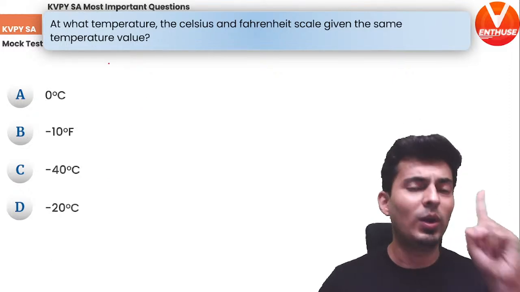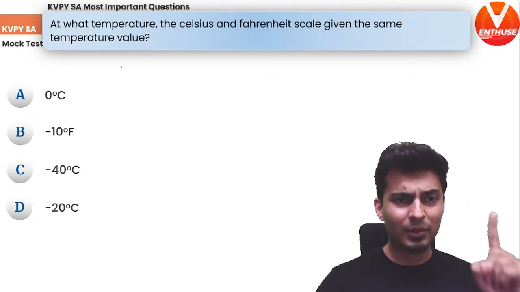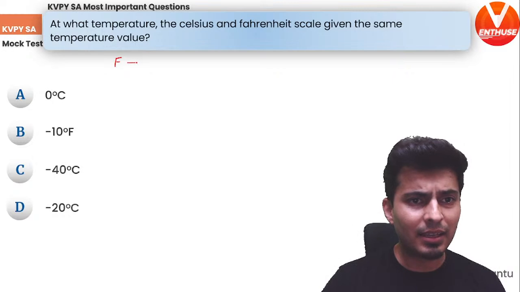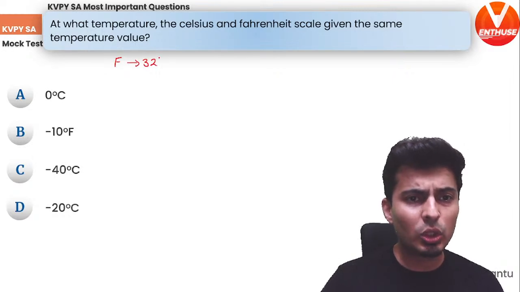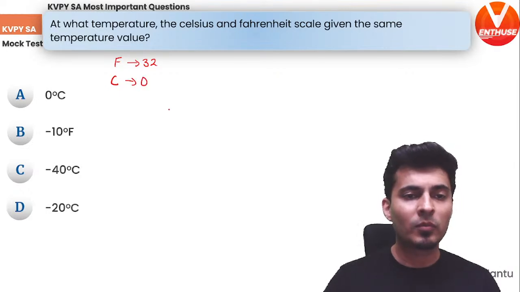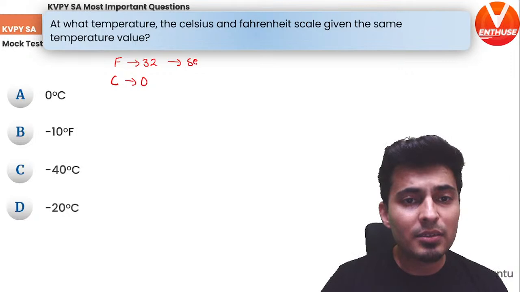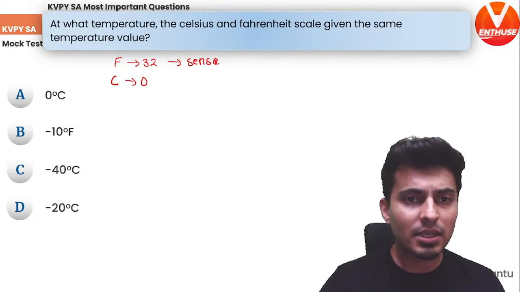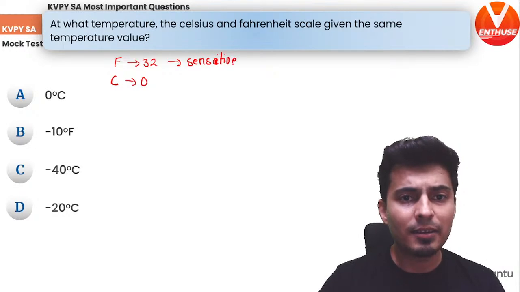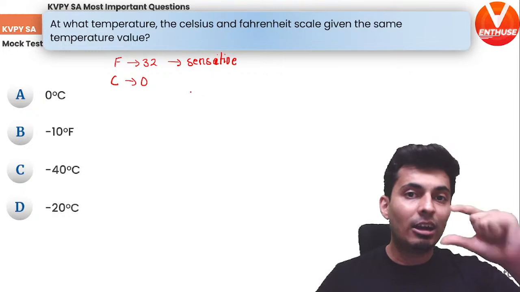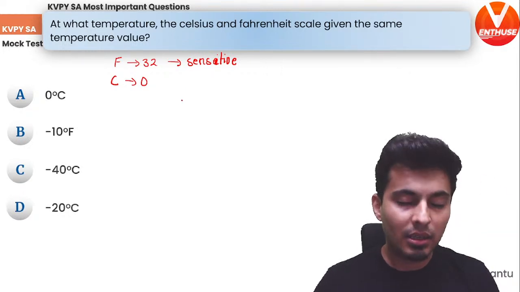Now you need to know one simple fact, that is, when on the Fahrenheit scale it is 32 °F, then on Celsius it is 0. Just remember this. And also remember, Fahrenheit is more sensitive. Okay, it is a more sensitive scale. So the meaning is, for any small change in temperature, there is a large change in value in Fahrenheit.